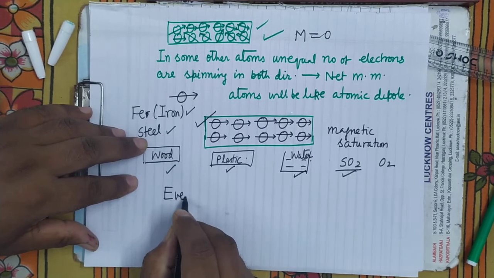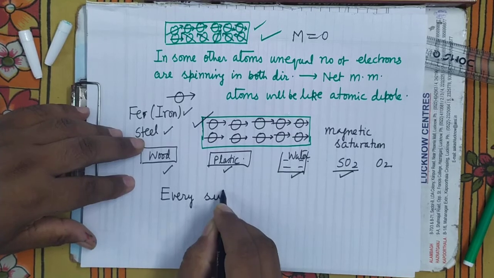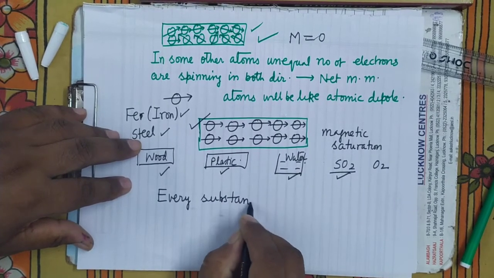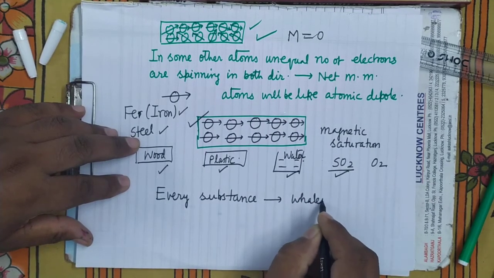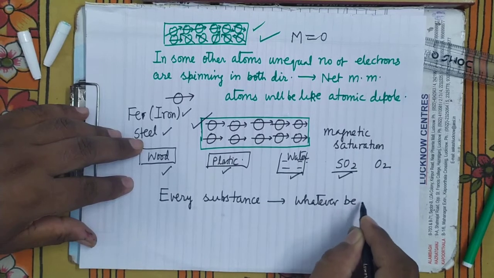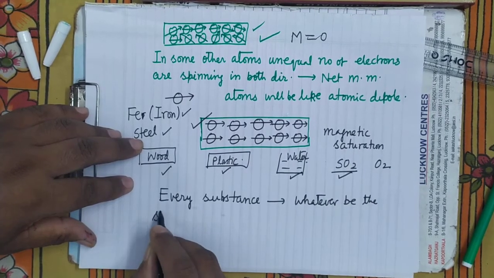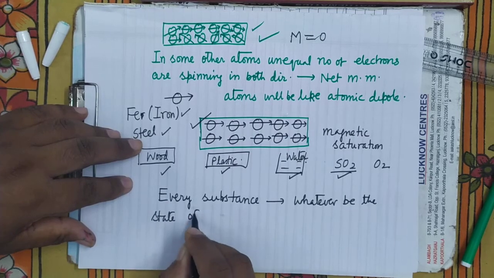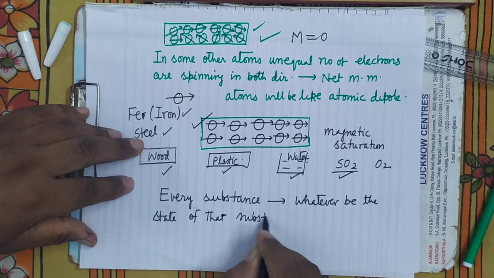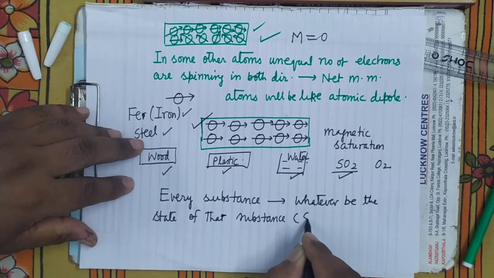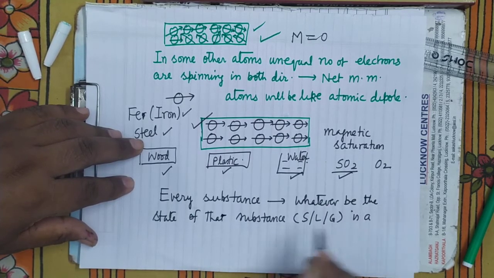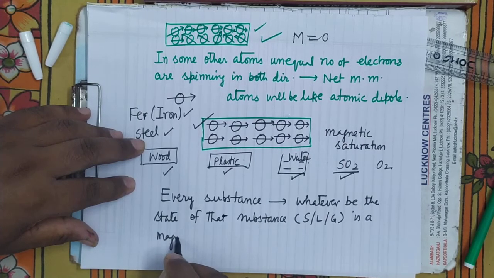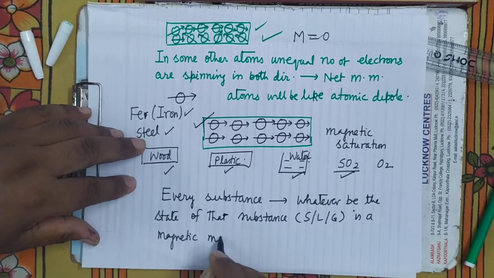whatever be the state of that substance, whether it is solid or liquid or gas, is a magnetic material. Is a magnetic material. Is it clear?